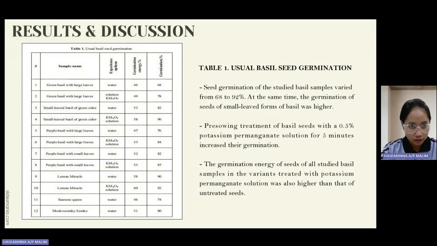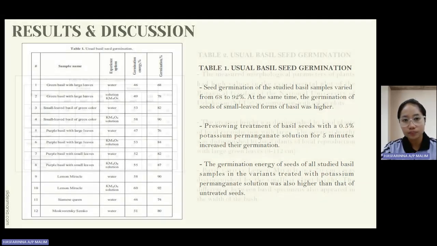So these are the results and discussion. You can see in table 1 the sample with water and solution KMnO4. Table 1 is usual basil seed germination. Seed germination of the studied basil samples varied from 68 to 92%. At the same time, the germination of seeds of small leaf forms of basil was higher. Pre-sowing treatment of basil seed with a 0.5% potassium permanganate solution for 5 minutes increased their germination. The germination energy of seeds of all studied basil samples in the variant treated with potassium permanganate solution was also higher than that of untreated seeds.